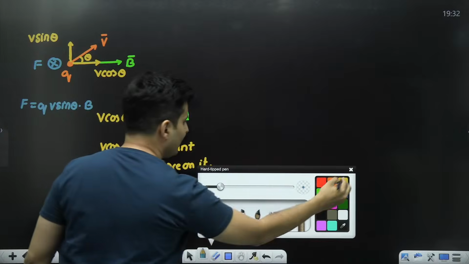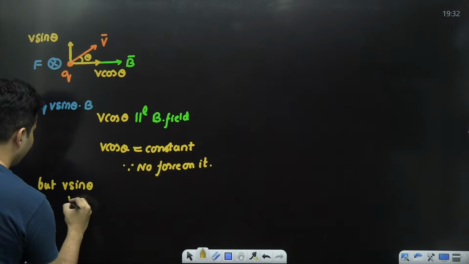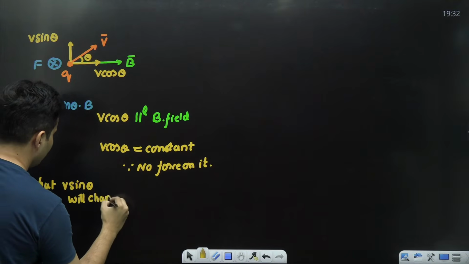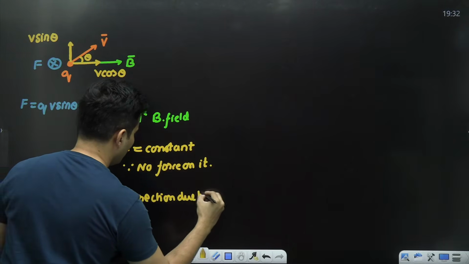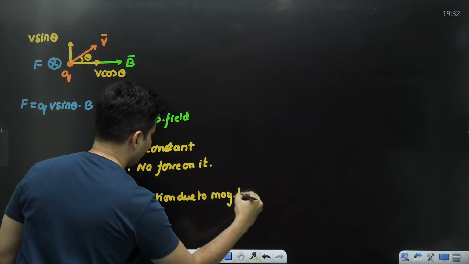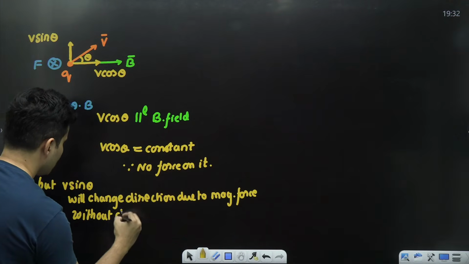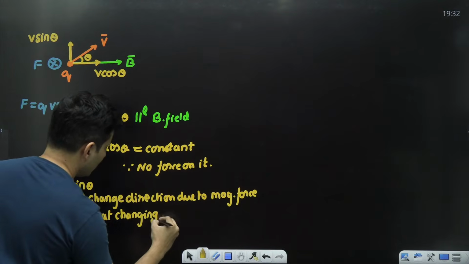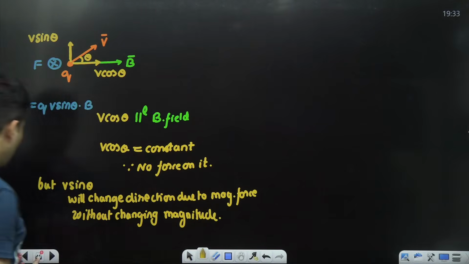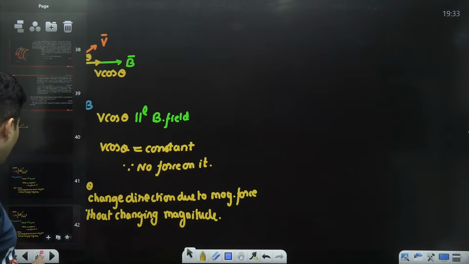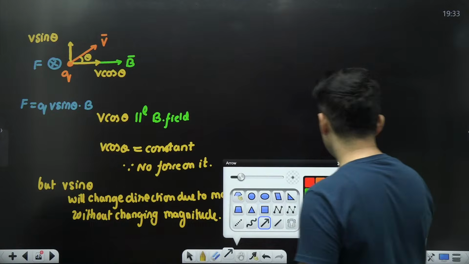So can I say v sin theta will change the direction due to magnetic force without changing its magnitude? Okay, so how will it look like, you might wonder? Let me show that to you. It's a very, very interesting thing.